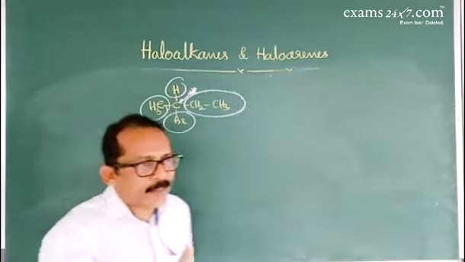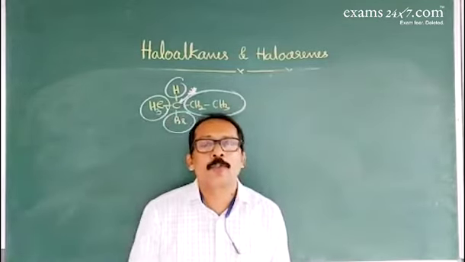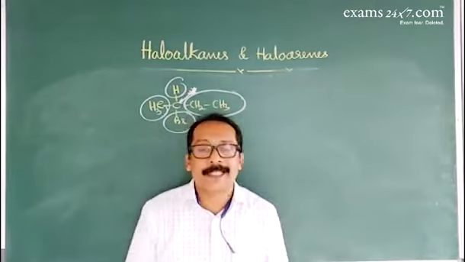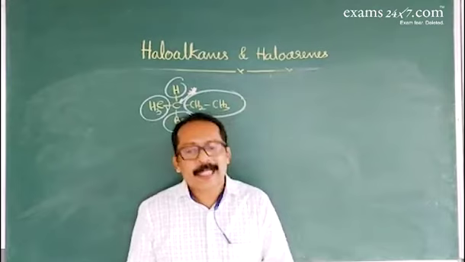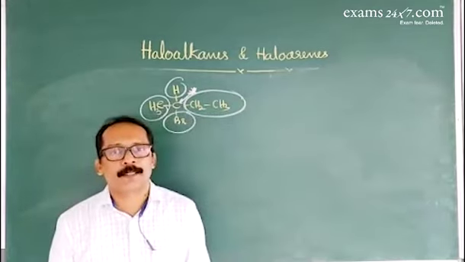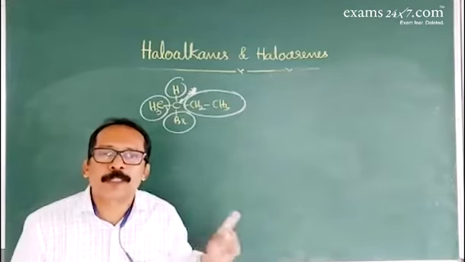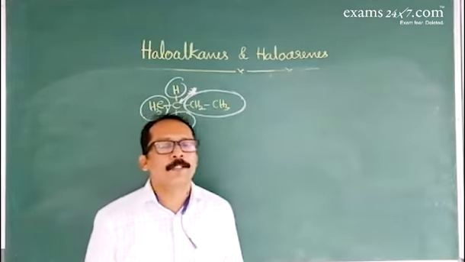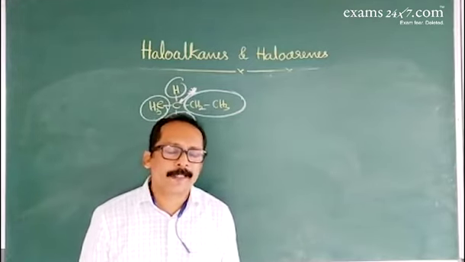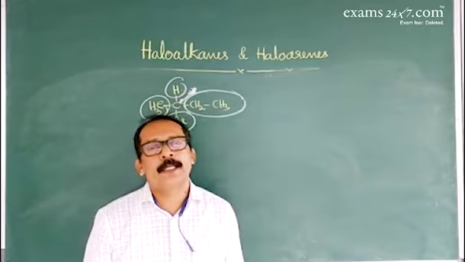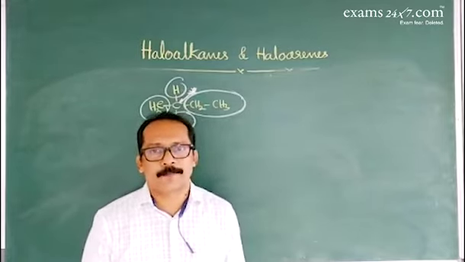Plane of symmetry means an imaginary or real plane which divides the molecule into two exactly equal halves. That plane is called the plane of symmetry. There is no plane of symmetry, therefore this compound is an optically active compound. There are two types of rotation, dextro to the right hand side, levo towards the left hand side. Next, the term enantiomer.